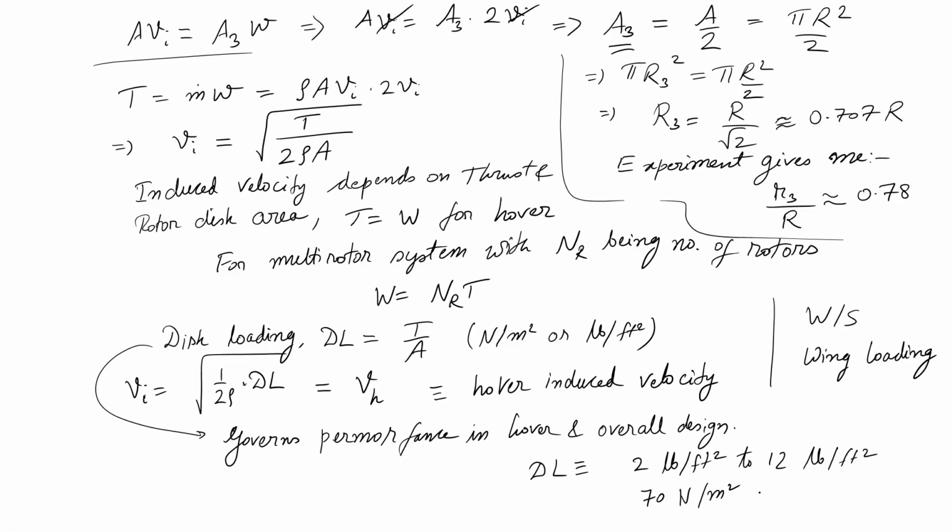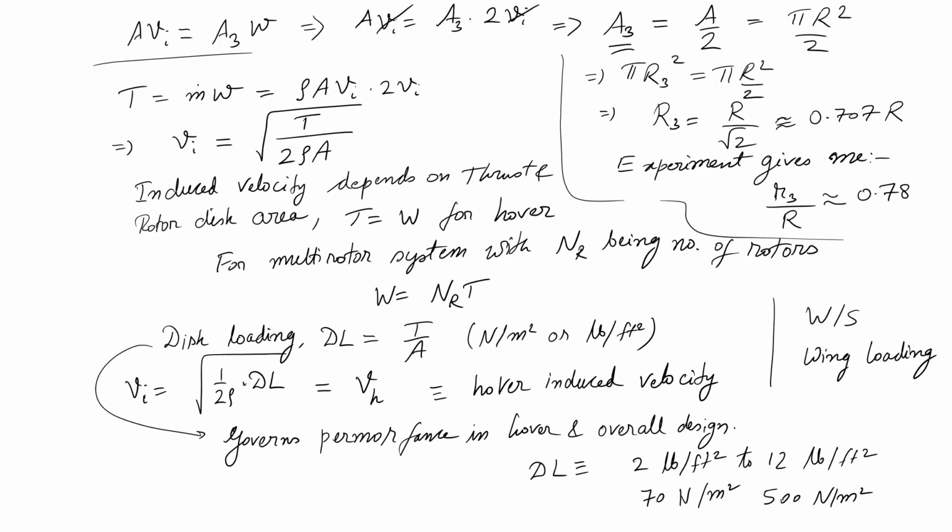Yeah, so 70 Newton per meter square to some big number like 500 Newton per meter square. So, I am not doing a direct conversion. It is not like I have converted from pound per feet square to newtons exactly. I am just giving you ballpark numbers, round numbers which are easy to remember, instead of giving it in some fractional form. So, small UAVs will probably have disk loading of this kind of number, while larger UAVs have this larger number.